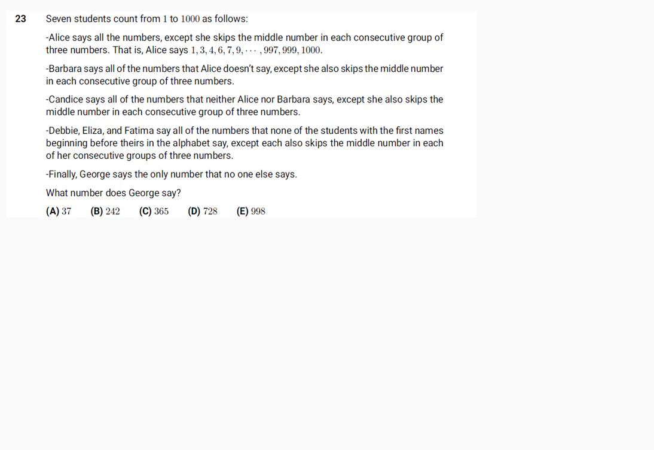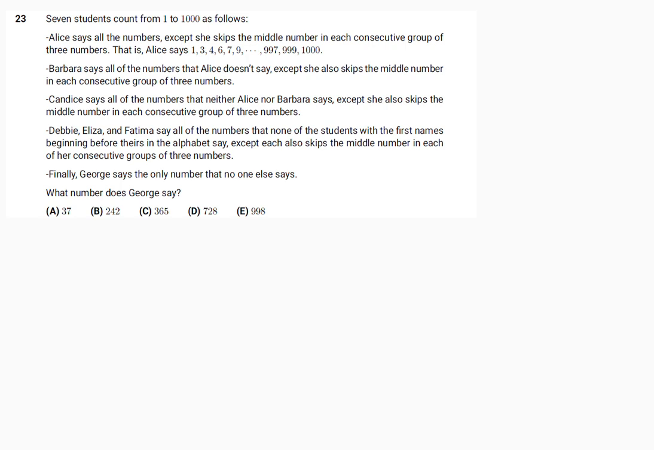997, 999, 1000. Barbara says all of the numbers that Alice doesn't say, except she also skips the middle number in each consecutive group of 3 numbers. Candace says all of the numbers that neither Alice nor Barbara says, except she also skips the middle number in each consecutive group of 3 numbers.